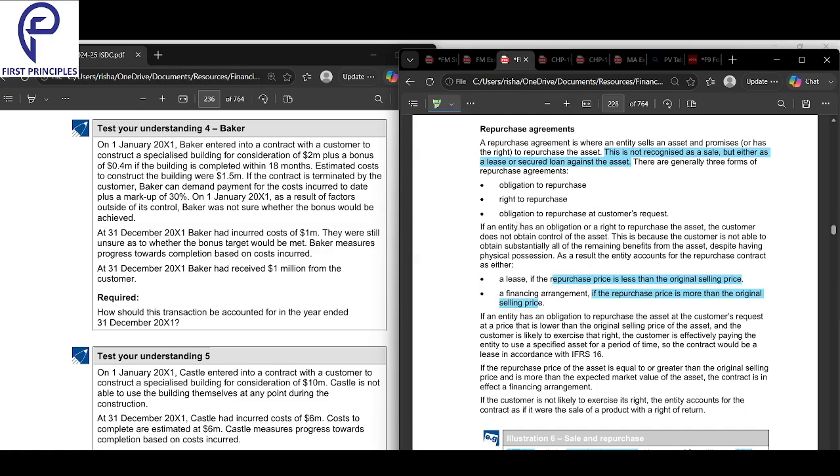If the entity has an obligation or a right to repurchase, so these are the first two cases. Second, at the customer's request, right? First and second are on the top. This is the third one here.